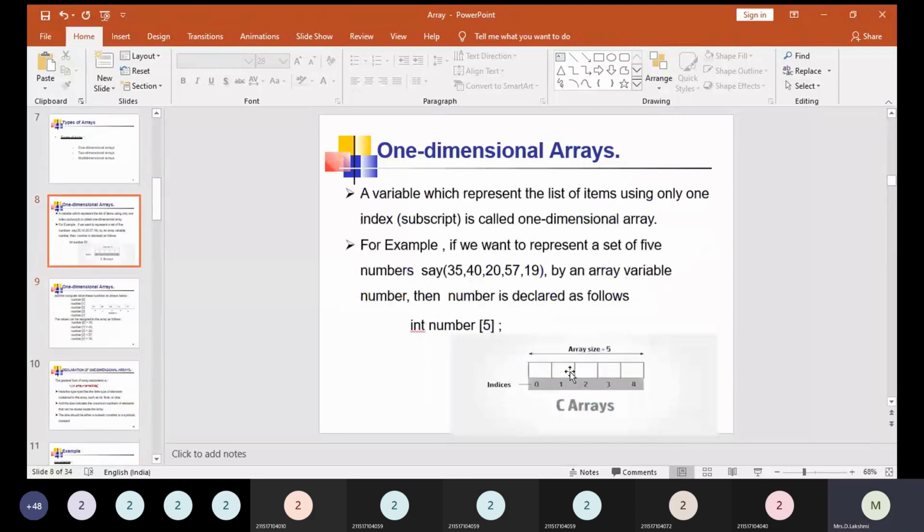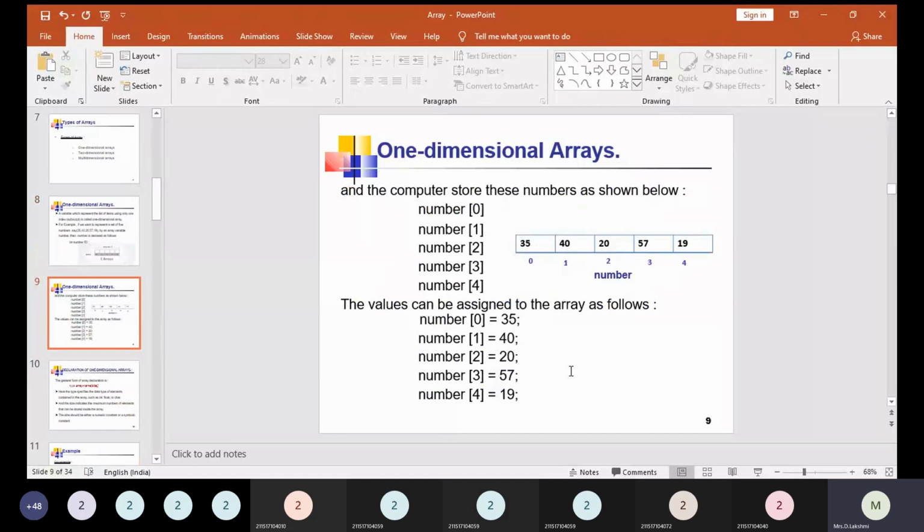And the computer stores those numbers as shown below. The array name is number, right? Index 0 gets the value 35, index 1 gets the value 40, index 2 gets the value 20, index 3 gets the value 57, and index 4 gets the value 19. In this way the system stores the data in the declared array.